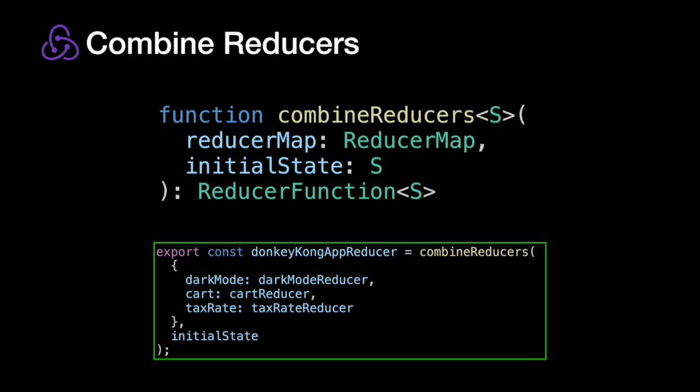If I was implementing this in my demo app, this is what it would look like. For each key within my state, dark mode, cart, tax rate, I'm just providing it one reducer. This is a good way to change your keys. If you want to switch easily what your keys are called, all you need to do is just manipulate the key here in your mapping. It uses it to create the state directly.